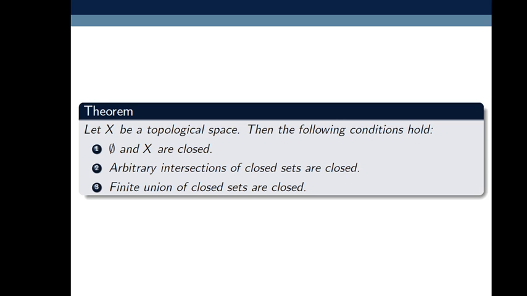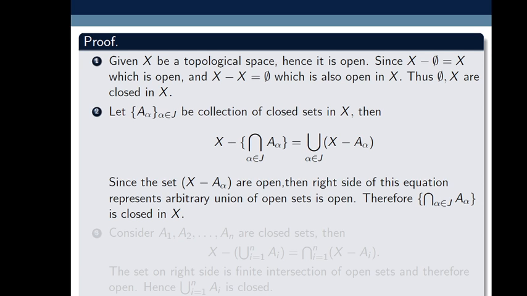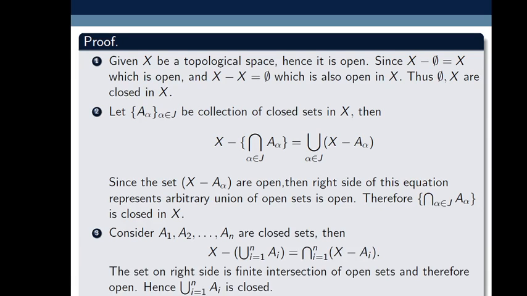So here whenever X is a topological space, then the empty set and the topological space X are closed. Arbitrary intersection of closed sets is closed, and finite union of closed sets is closed.